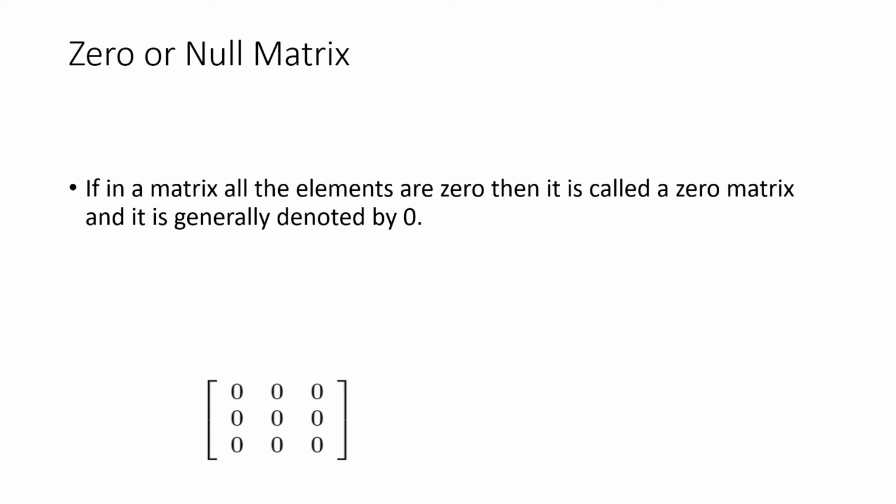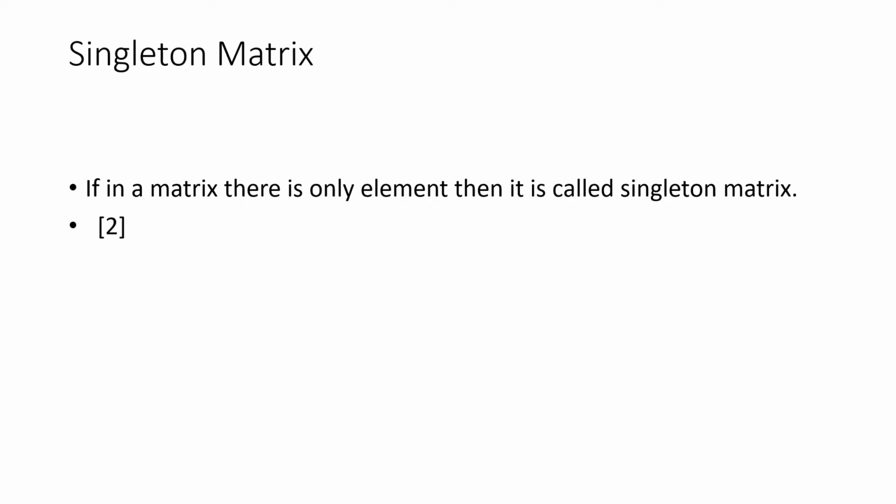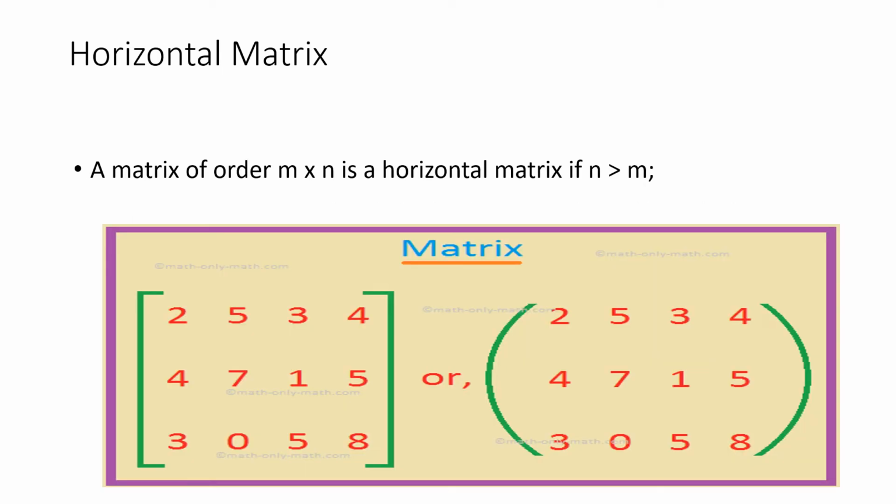Now, the zero matrix or null matrix. In the matrix given here, you can see that all the elements are zero. This kind of matrix is known as a null matrix or a zero matrix. Next is the singleton matrix. A singleton matrix is a matrix which has only one element. Here we can see a matrix where there is only one element, that is 2.